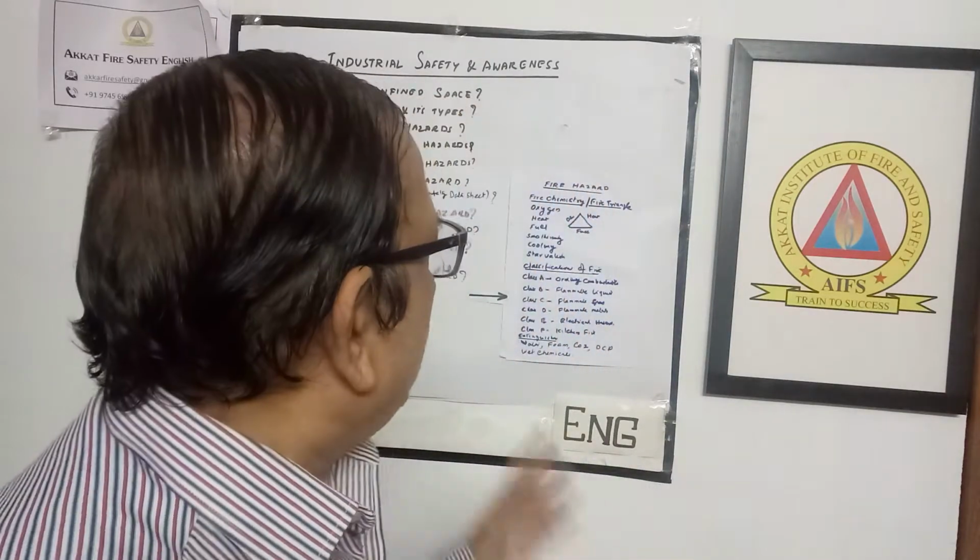How can we control it? We have to know the chemistry of fire. Then, according to the conditions under which fire can occur, we can prevent it by removing any one of the things that we will be discussing today in detail. Okay, first let us understand what a fire is. Fire is a chemical reaction.